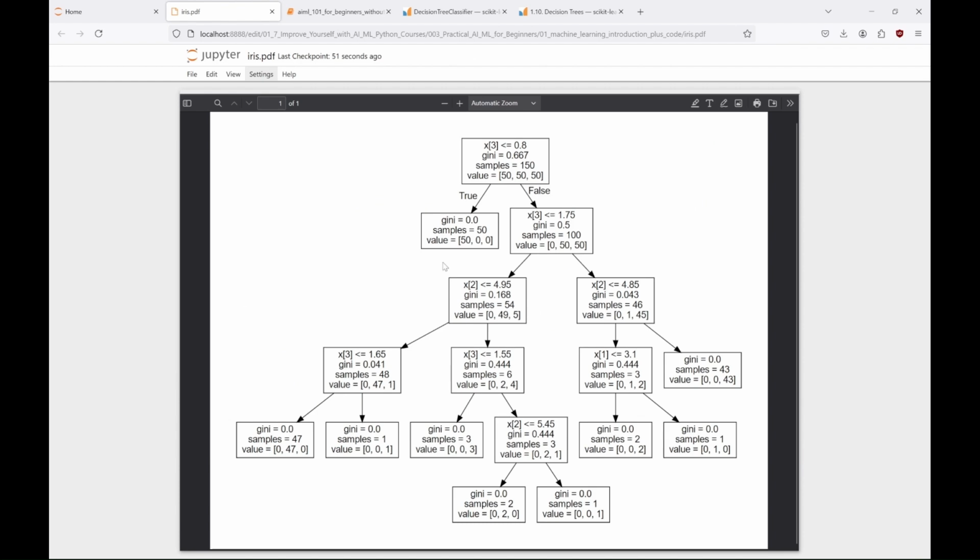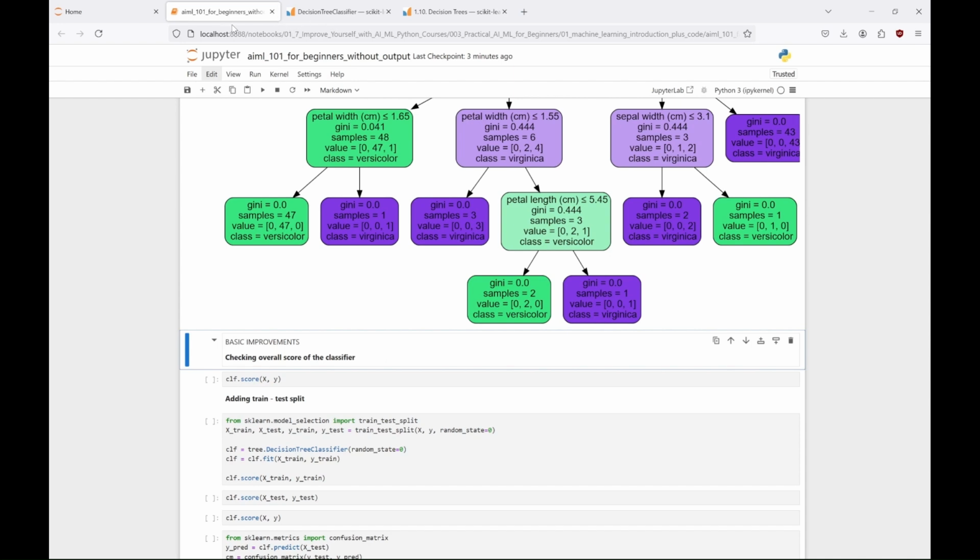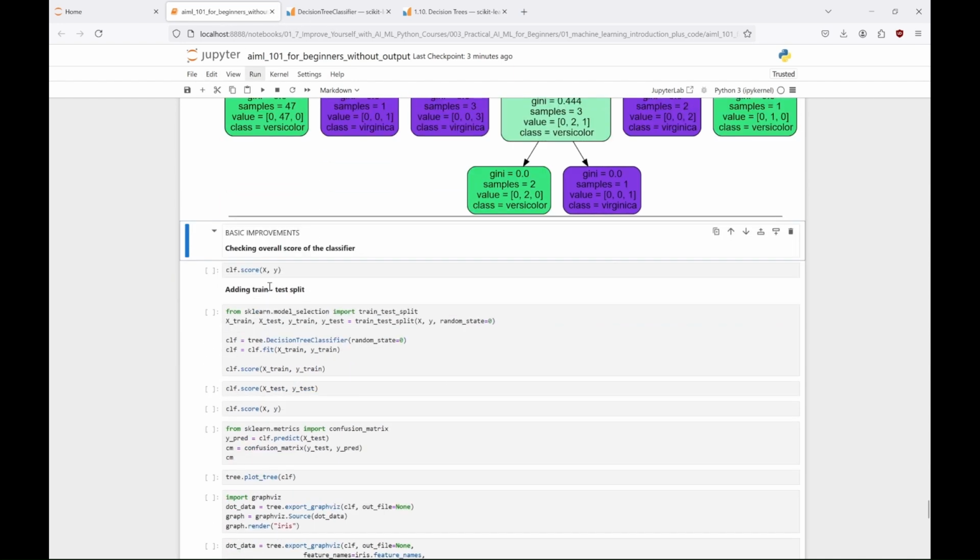And that's why we need to do something to deal with this problem. But before we do it, let's just close the PDF file with the tree. First, let's check how well the model actually performs. You may even try guessing the accuracy of this model based on the tree you just saw. Meanwhile, we'll use here something called score from Scikit-Learn library. clf.score evaluates the accuracy of our decision tree model on the provided dataset. It shows how well the model's predictions align with the actual labels in y. Essentially, it's a quick way to gauge the model's performance.